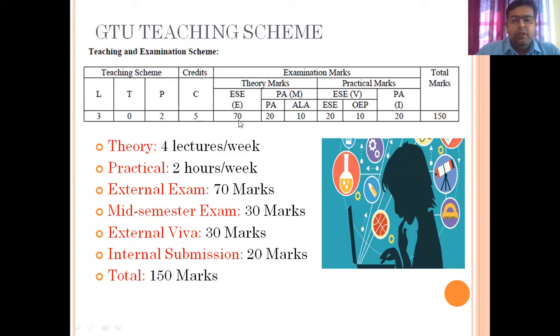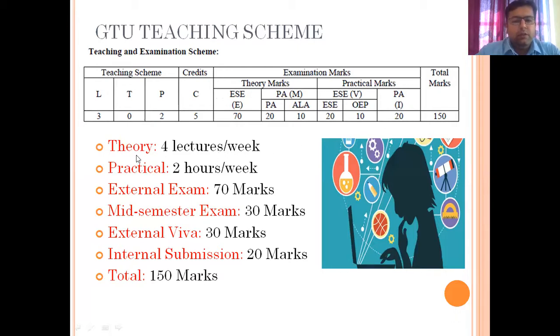Similarly, external theory exam is 70 marks, mid-sem is 30 marks, external viva is also 30 marks, and internal submission and viva is 20. So 70, 30, 30 and 20, a total of 150 marks will be allocated to this subject.